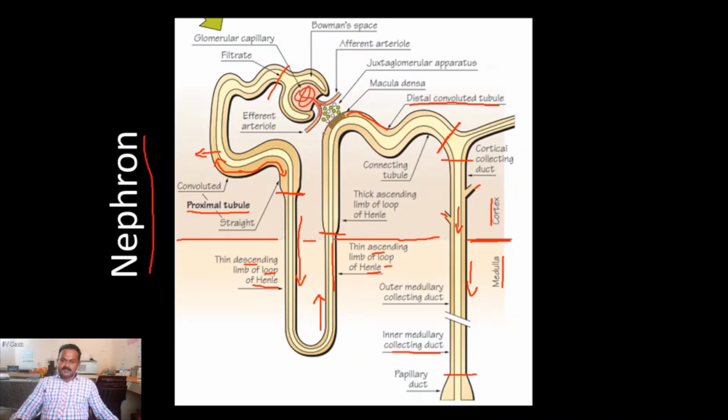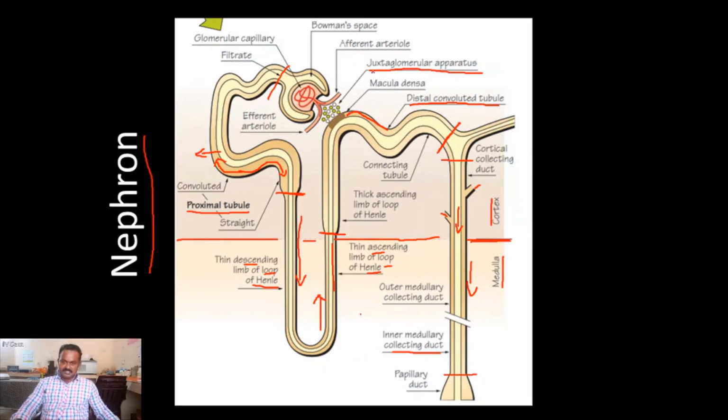So apart from these, an important area here is called the juxtaglomerular apparatus. This is the juxtaglomerular apparatus, meaning the nephron present in both the cortex and medullary region.